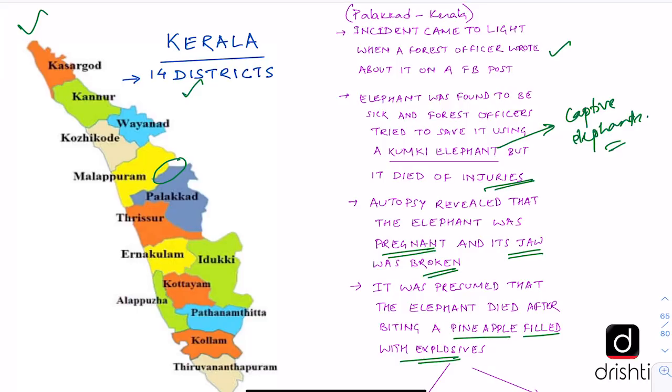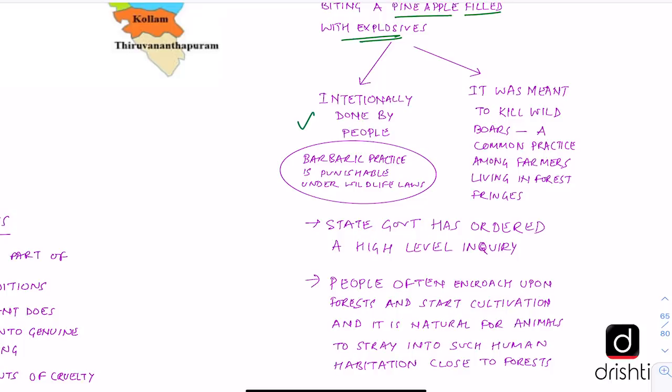Though it has shocked many people across the country, this seems to be a common practice for killing wild boars, which normally raid the plantations and cultivated areas on the fringe of forested areas. So this trap, which may have been laid for wild boars, was eaten by the elephant and it suffered that injury. Whether it was intentionally done by the people to kill the elephant or was just meant to kill the wild boars is beside the point, because it deals with the issue of animal cruelty and the encroachment of forest land by people. Such barbaric practices are punishable under the wildlife laws as well.